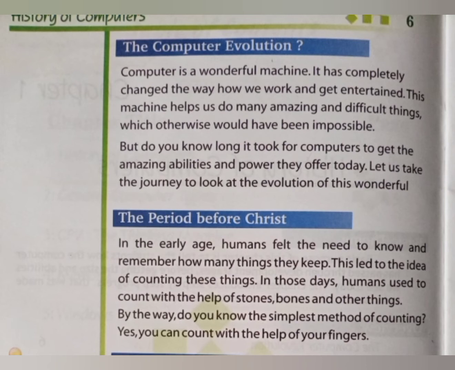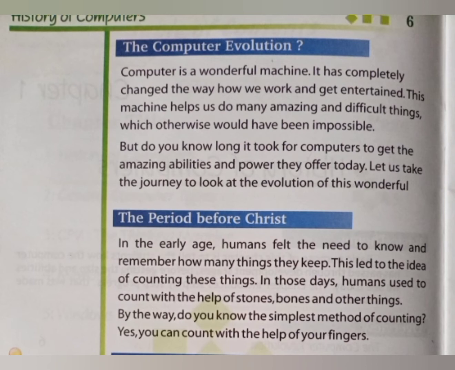In those days, humans used to count with the help of many things which they have, like stones, bones, and other things. By the way, do you know the simplest method of counting? All the students know it.